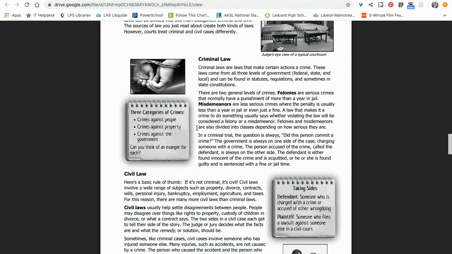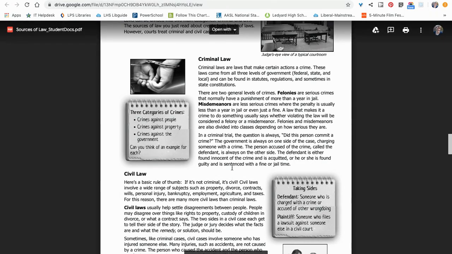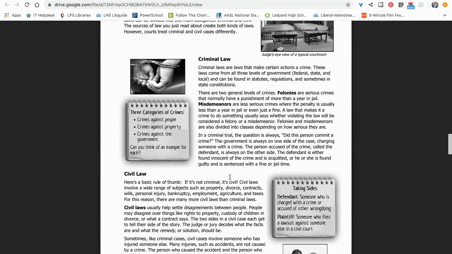Felonies and misdemeanors are also divided into classes depending on how serious they are. In a criminal trial, the question is always, did this person commit a crime? The government is always on one side of the case charging someone with a crime. The person accused of the crime, called the defendant, is always on the other side. The defendant is either found innocent of the crime and is acquitted, or he or she is found guilty and is sentenced with a fine or jail time.